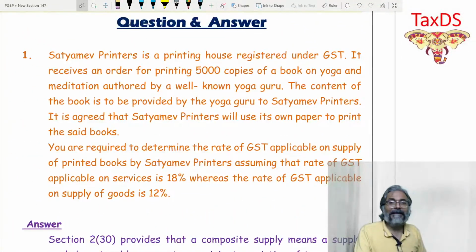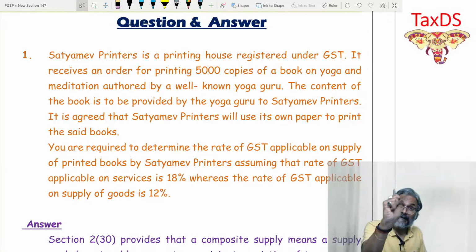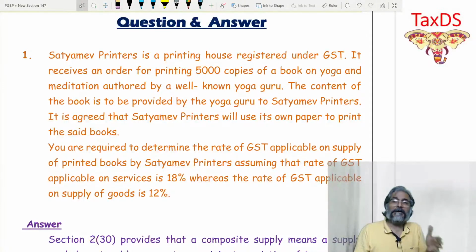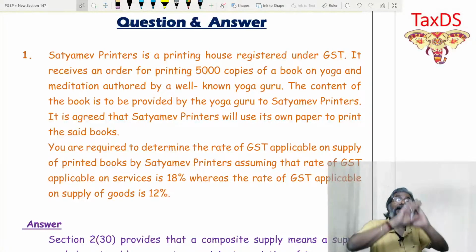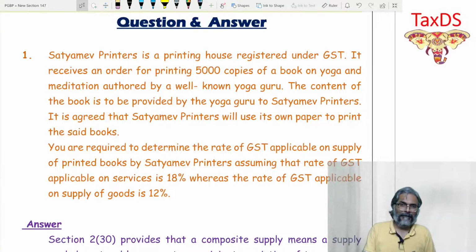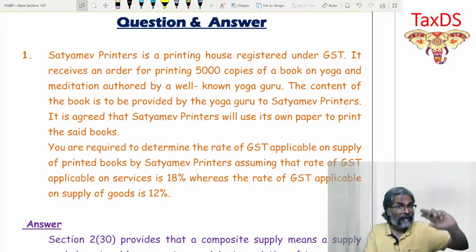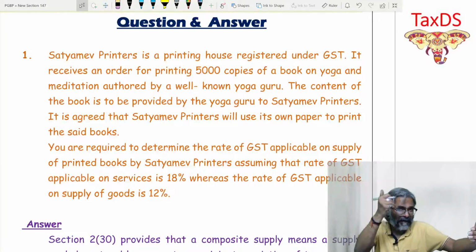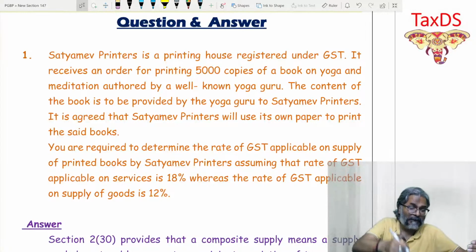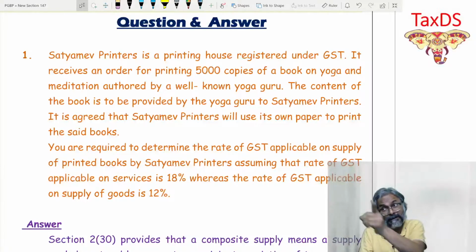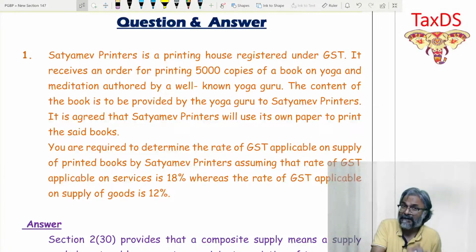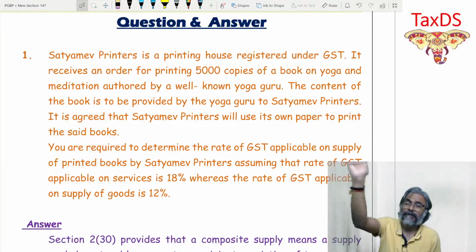Now comes the real danger part, wherein you have to write. This is where you fear a lot. Up till now, conceptually, you are clear. If I ask you any question, you will answer. Now, can you write and reason out the answer? Your reason would be there, but only 50 to 60%. You will still be 30 or 40% short of providing the exact reason which can fetch you full marks, even if your answer is fully correct. But the reasoning is not appropriate to get you the full marks.